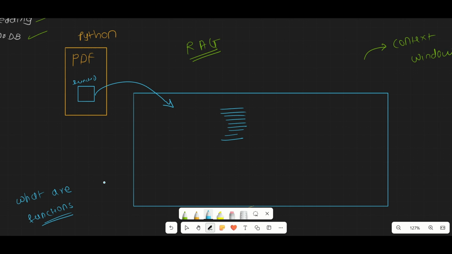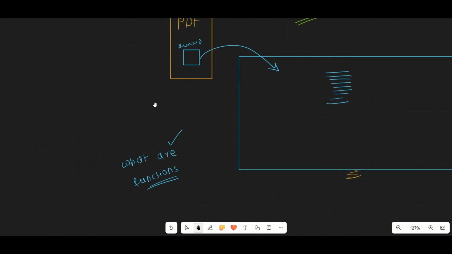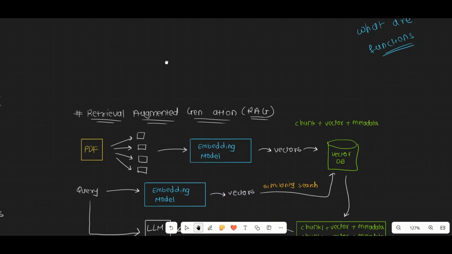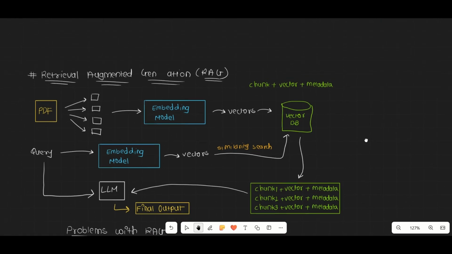Basically, in a RAG system, you don't provide the entire document or file as the context. Instead, you just pick the relevant information based upon the query that the user has asked, fetch it into the LLM, and provide that particular information as the context to the LLM, and based upon that information, your LLM answers your questions. So this much is clear, understood? Okay, no issues. Now let's talk about RAG in detail. In order to understand vectorless RAG, we first have to understand RAG and the problems associated with RAG.